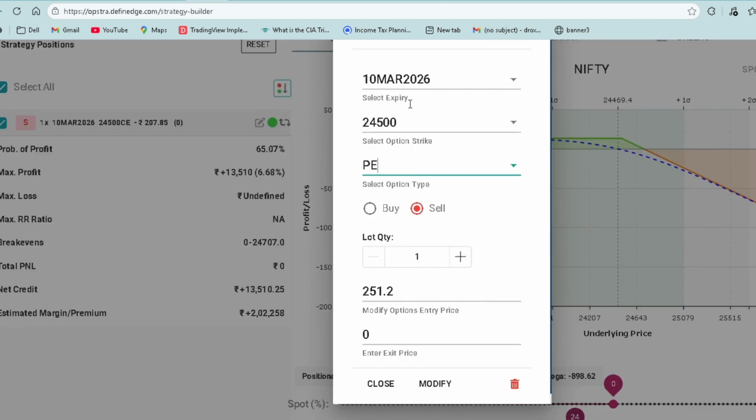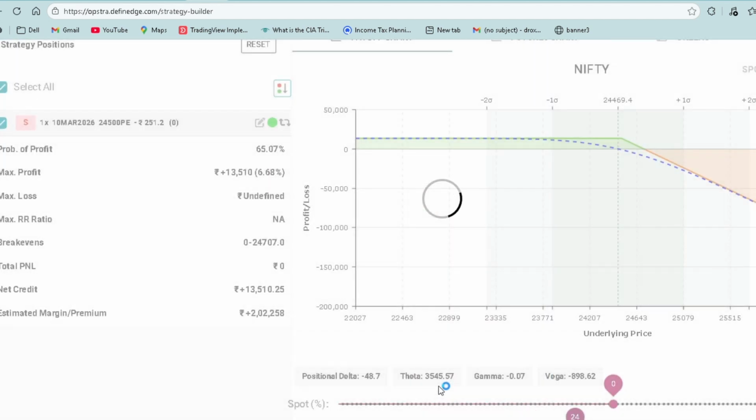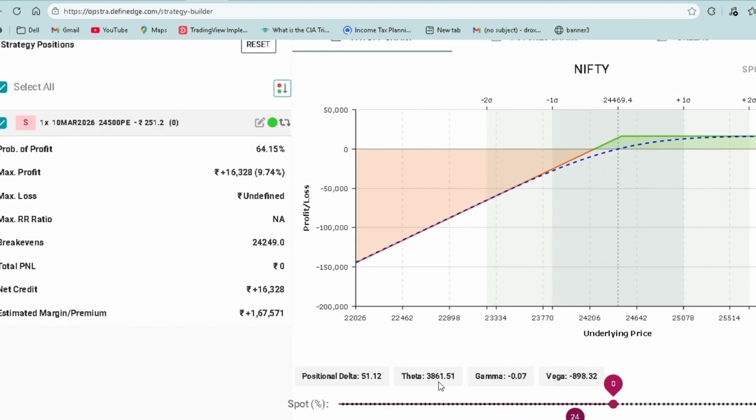Let me go to the put side. This is put. We'll take the same expiry day, strike price, and this is PE.